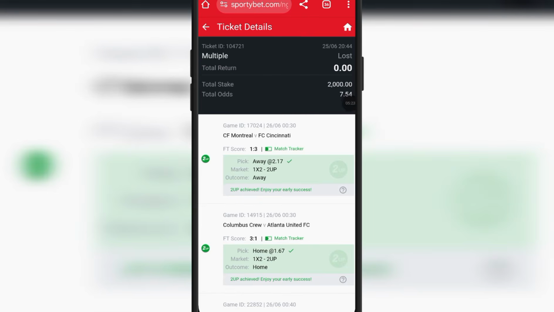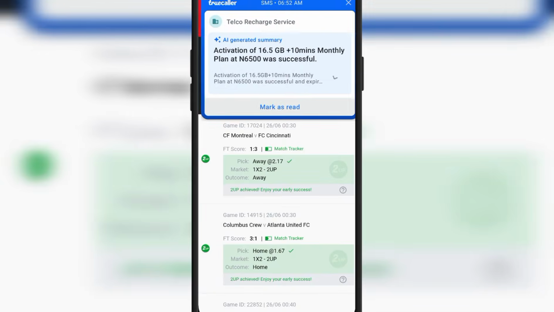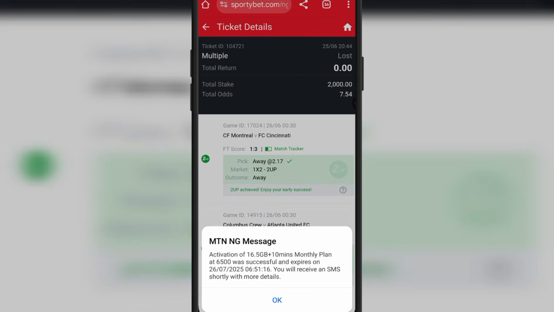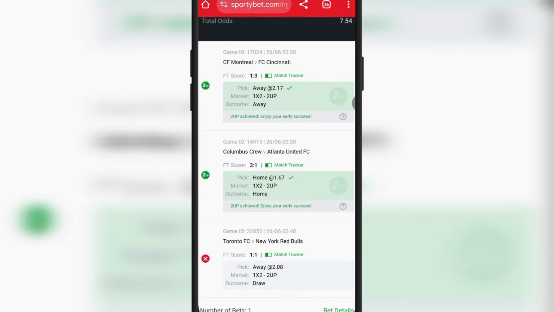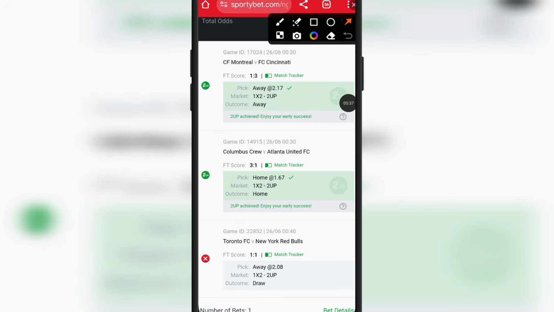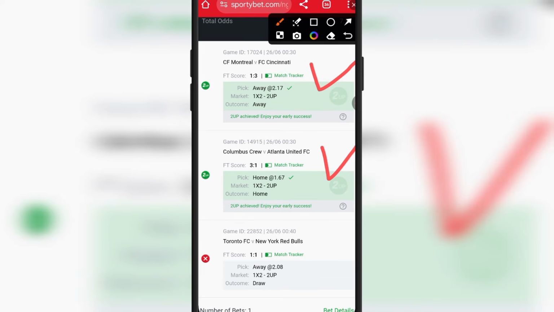So this is me. I actually predicted 3 games with this particular AI, and I'm going to show you the proof here. Now you can see the AI gave me a prediction in this particular game that the away team is going to win full time, and they won. This particular game also, the home team is going to win full time and they won. And you can see the odds are very, very huge. And the last one was away to win and they played 1-1, right?